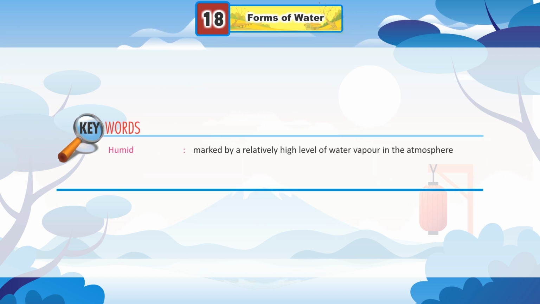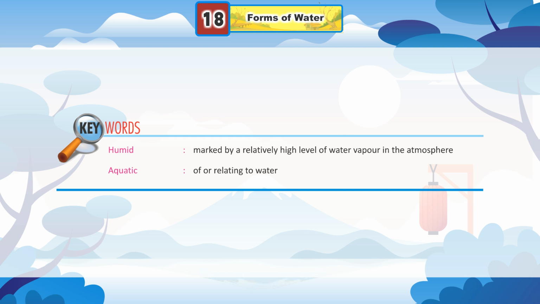Keywords. Humid: marked by a relatively high level of water vapor in the atmosphere. Aquatic: of or relating to water.